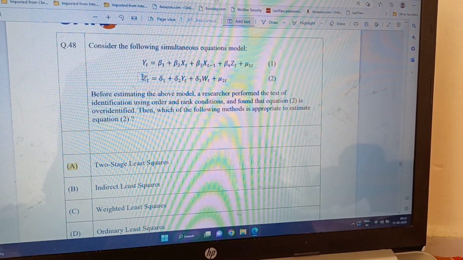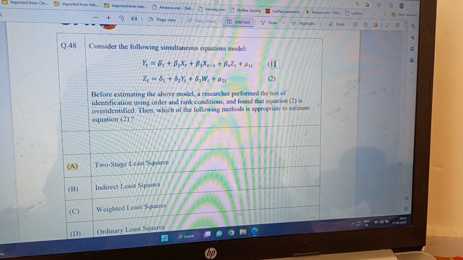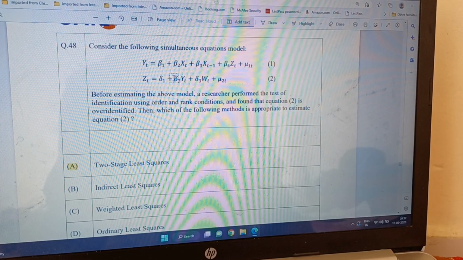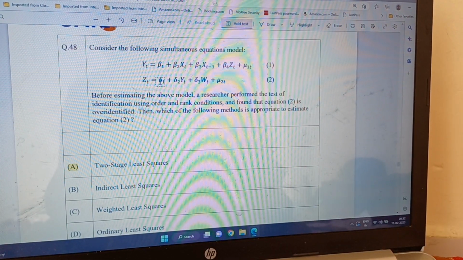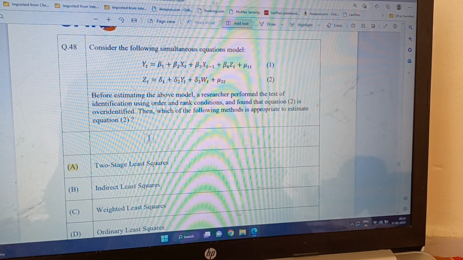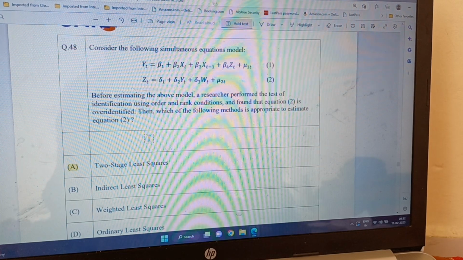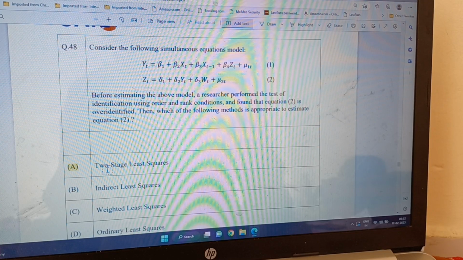As we said, y_t will be substituted in equation 2, meaning the entire equation 1 will become delta 2 times this entire equation in 2. So equation 2 actually is over-identified. Whenever any equation is over-identified, first you have to solve that problem, and then again you run the two-stage least squares. You cannot do any other way.